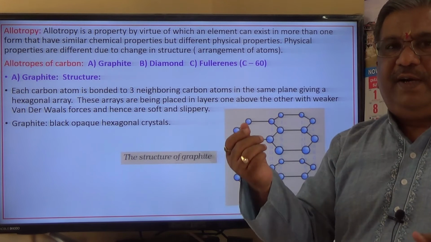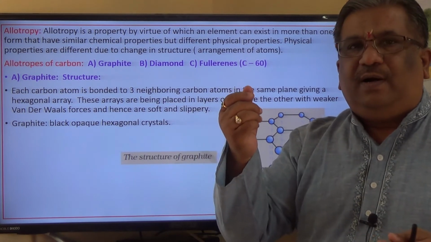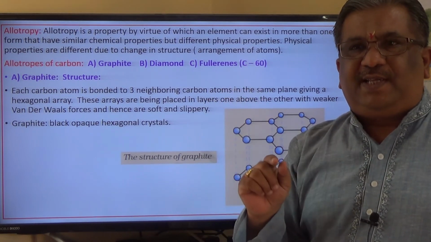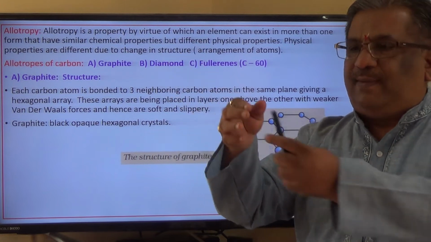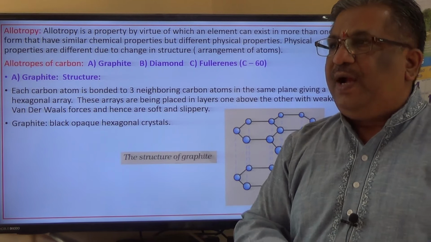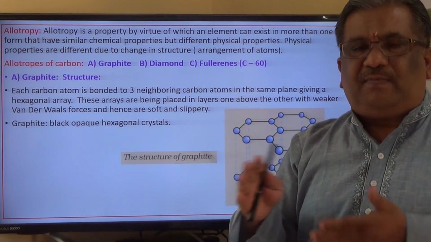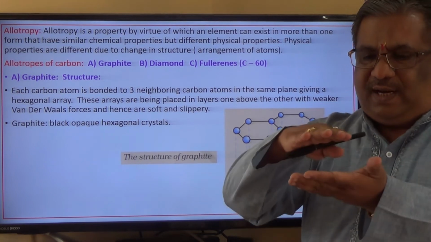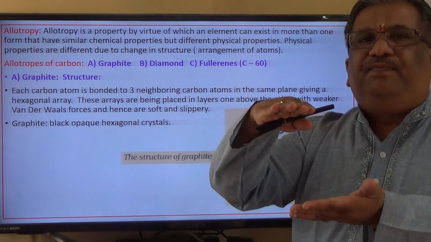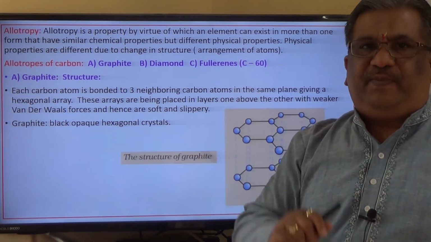If you take a graphite pencil and rub the tip of the graphite pencil with 2 fingers, you find that it is very slippery. Something like this, if you do it like this, it is very slippery, isn't it? And that is due to the structure, which is a hexagonal array. These arrays are arranged one over the other in the form of layers, and those layers are held by weak forces of attraction, because of which they are slippery in nature. They can slip.